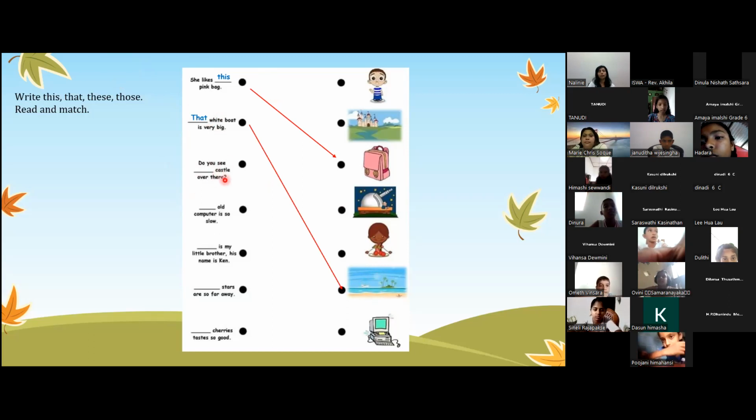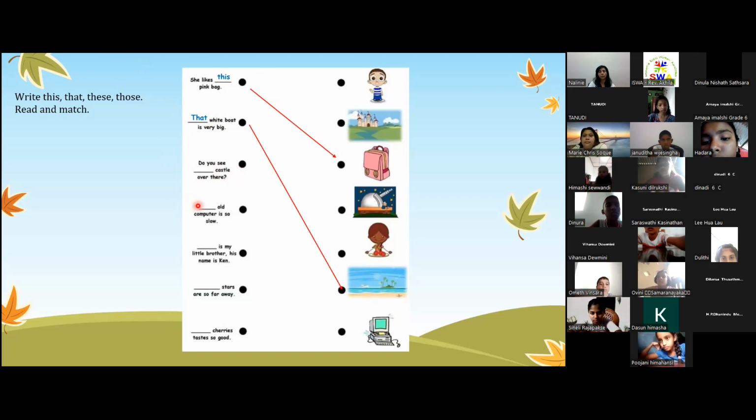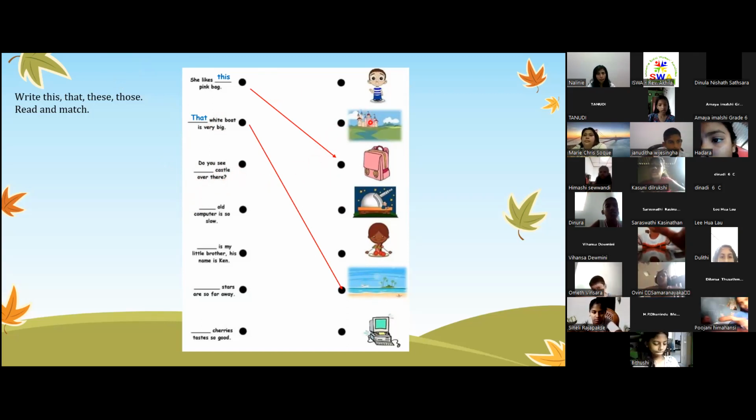How about this? Do you see castle over there? So castle is near or far? Castle is near or far away? Which is a castle? One. Second picture. Castle is a place where the king lives. It's like a house, but where a king and queen live.